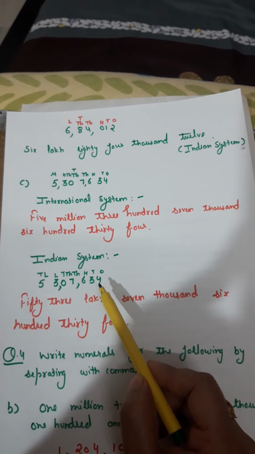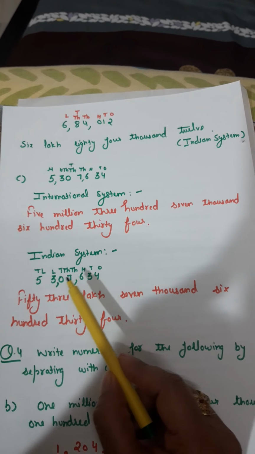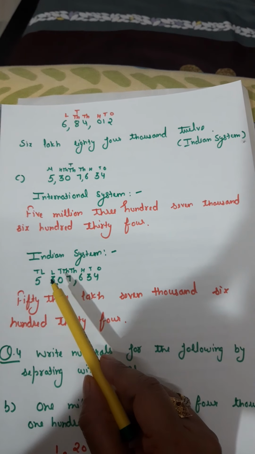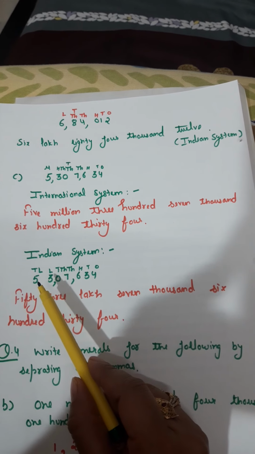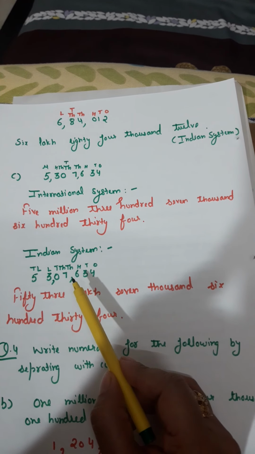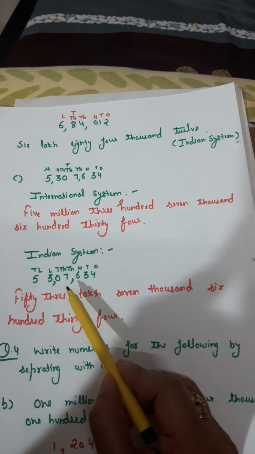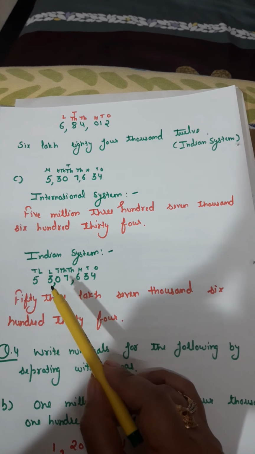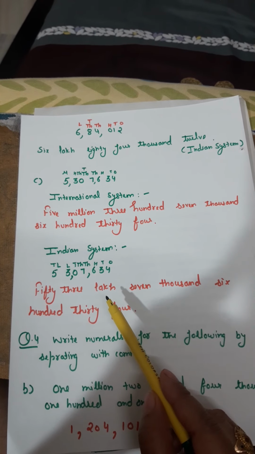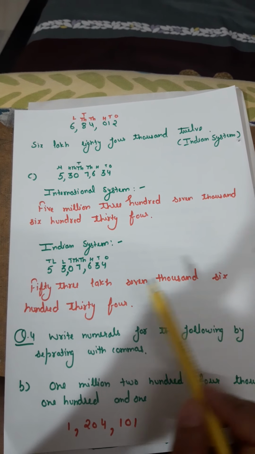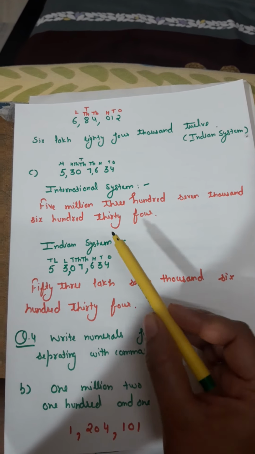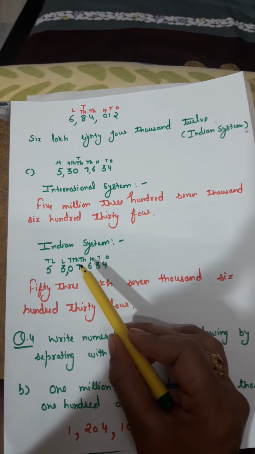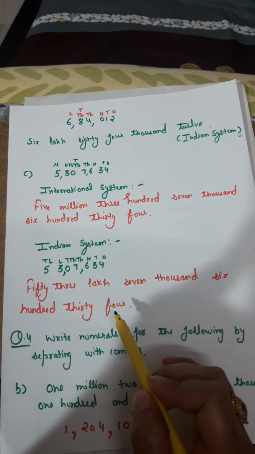So now put the places: ones, tens, hundreds, thousands, 10,000s. Yes, after 10,000, which place do we have in the Indian system? Lakhs, and then the 10 lakhs. And the commas are placed after each and every period. So our ones period is ending here, and our thousands period is ending here. So the number to be written here is 53,07,634. Clear? At the 10,000 place we are having nothing. So 53,07,634.